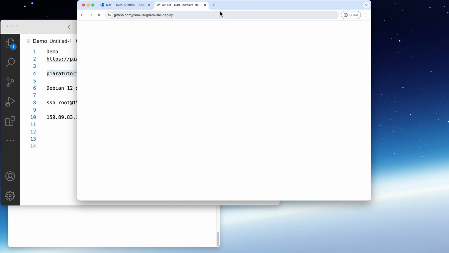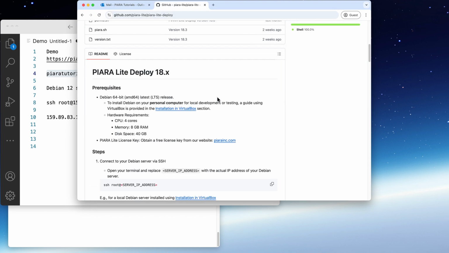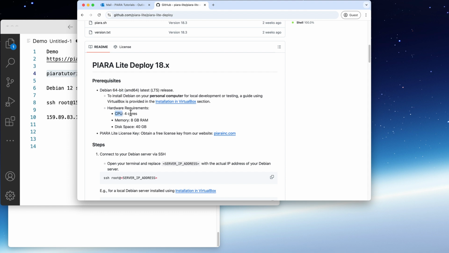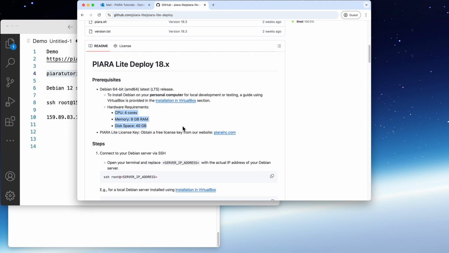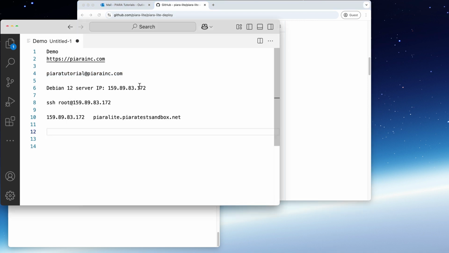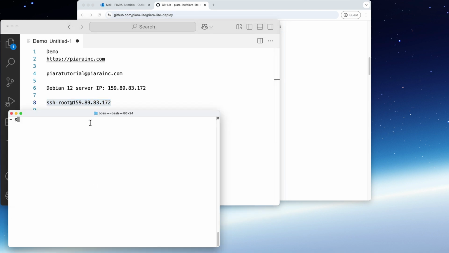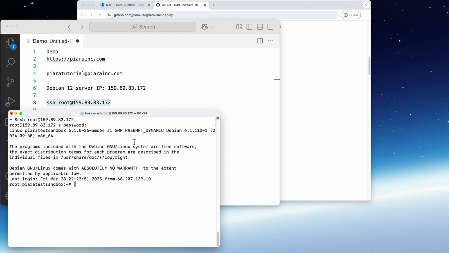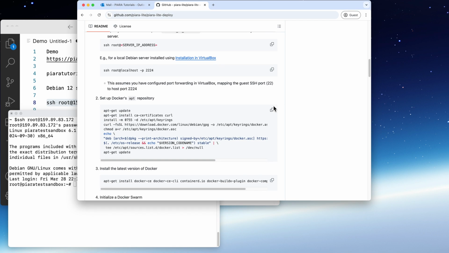Let's go to the installation instructions. As you can see, you're gonna need Debian 64 bits with at least 4-core CPU, 8 GB RAM, and disk space 40 GB or more. Let's access our Debian machine. And follow the installation instructions.